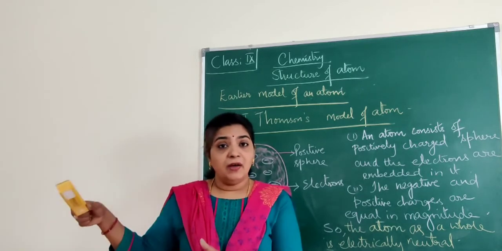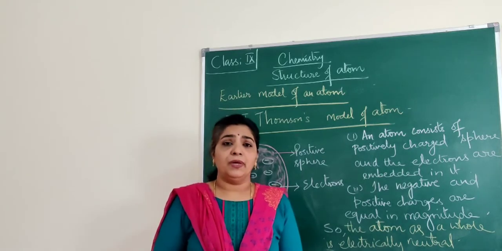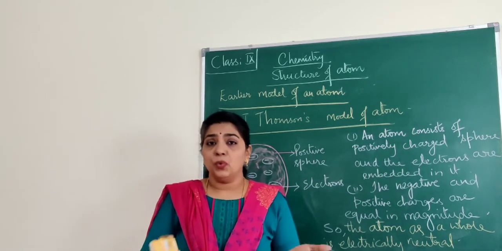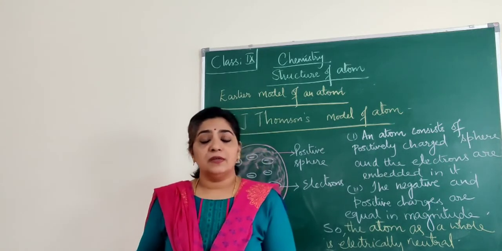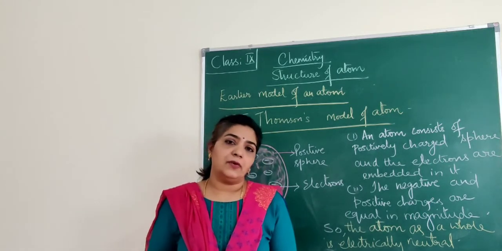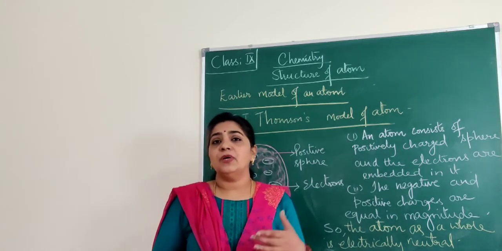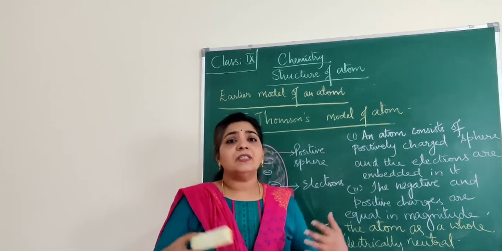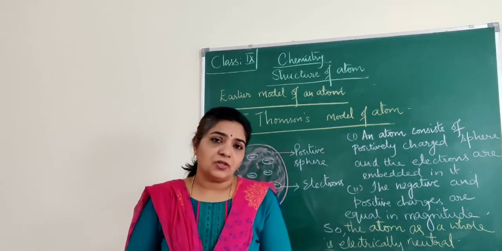But earlier no one knew the structure of an atom, right? They never knew what the particles were. Slowly they discovered the particles, right? They discovered the electron, then they discovered the proton, later they discovered the neutron. So when these particles were discovered, they started thinking about how they are arranged. What might be the structure of an atom?